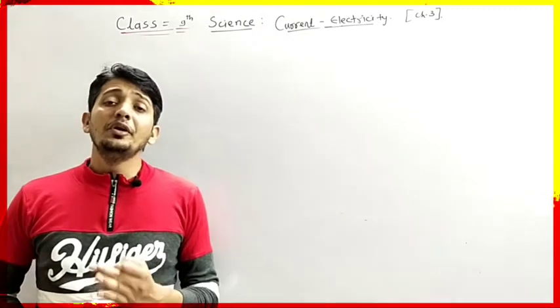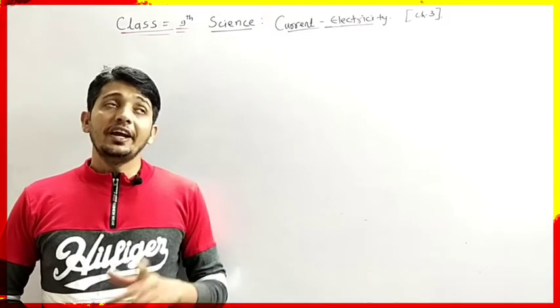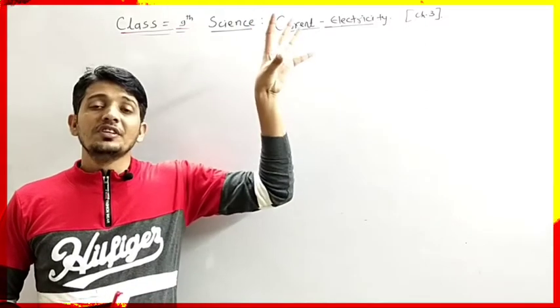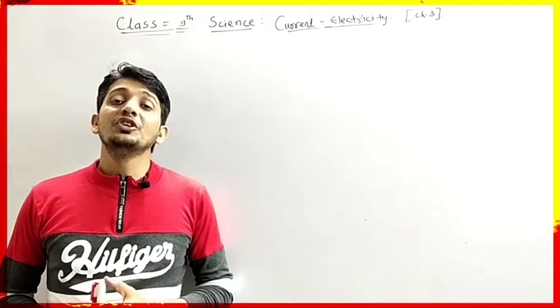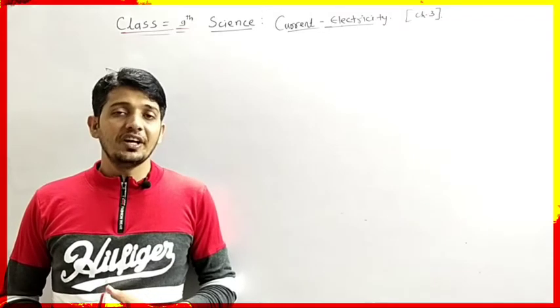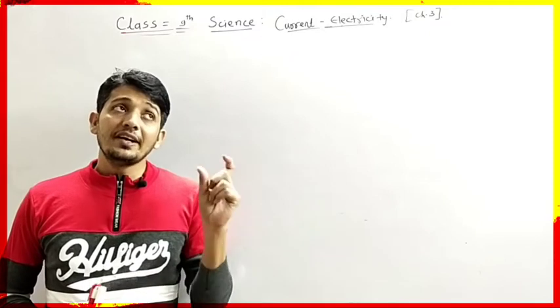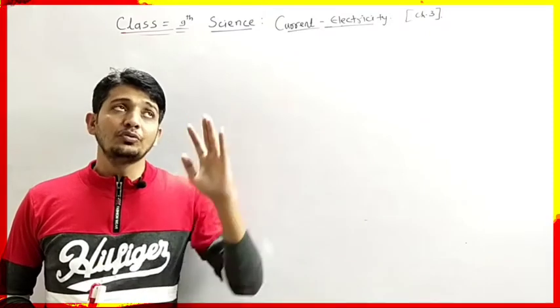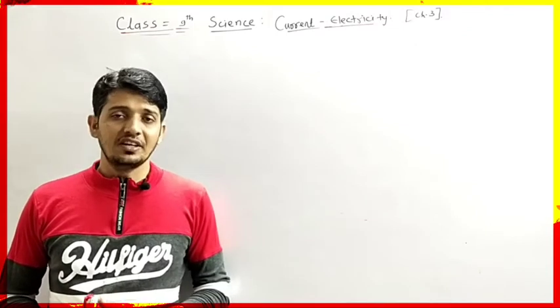As we know, during the rainy season, when lightning takes place, it always flows from the sky region to the earth. So earth has zero potential, or we can say earth is the lowest potential, because lightning always flows from the higher region to the lower region. That means inside the earth.